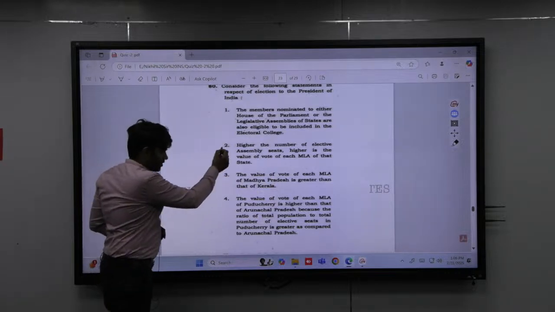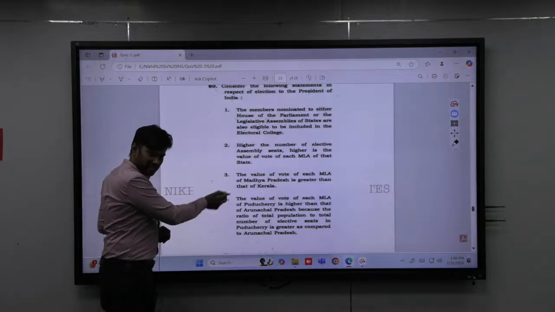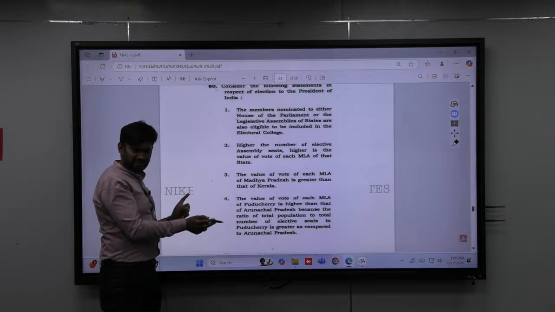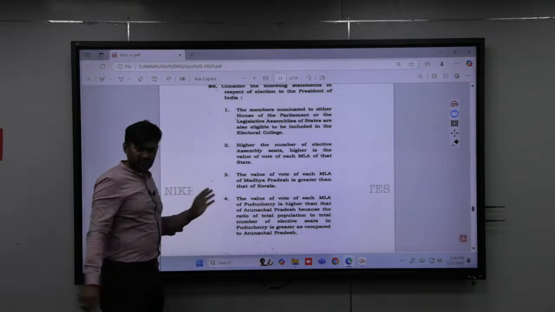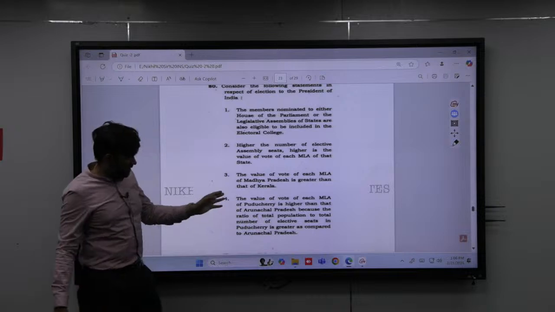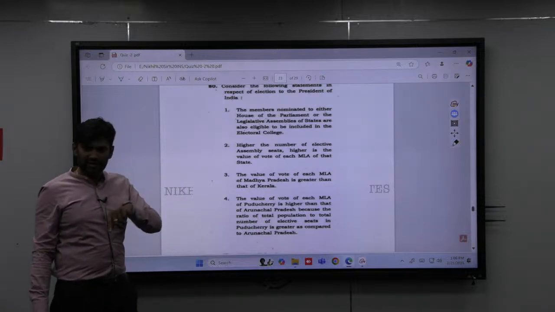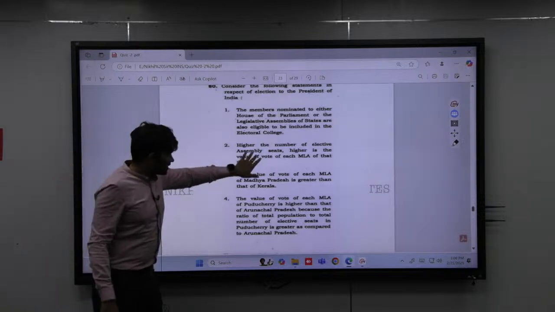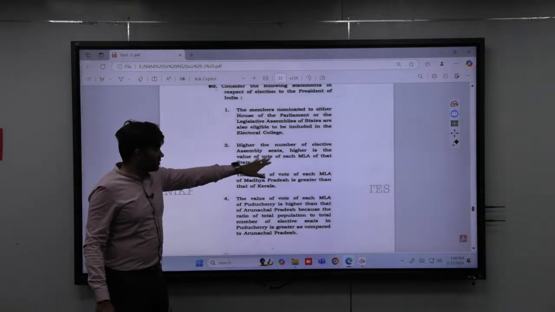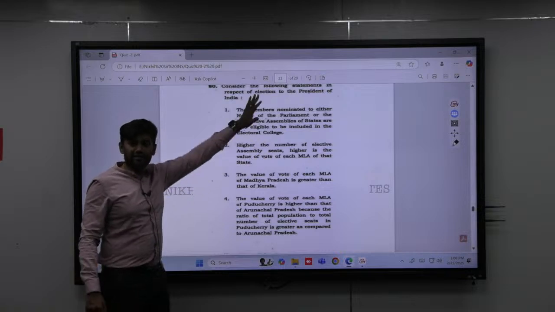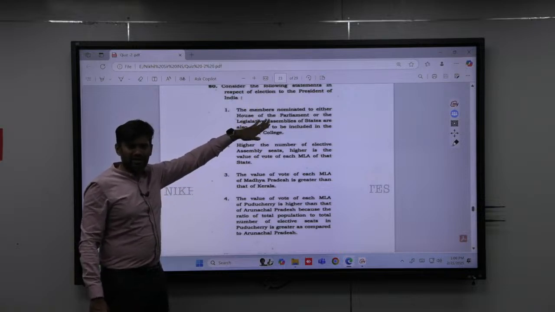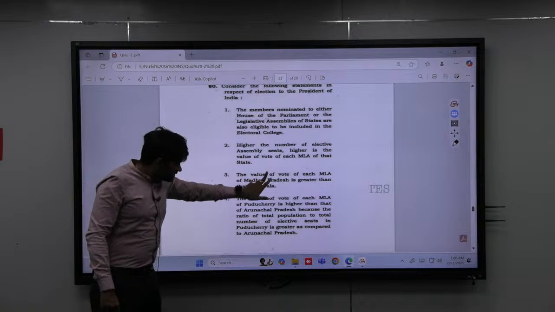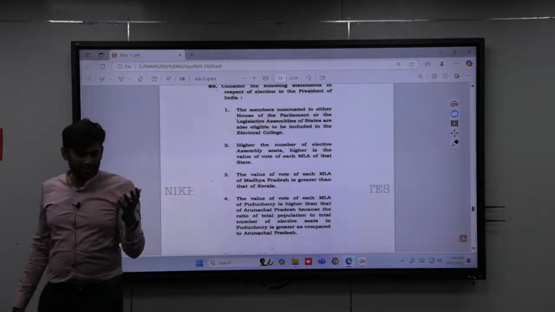The logic you could have used is that if you look at the second statement and the fourth statement, they contradict each other. Here they have given a reason. Why does Puducherry have greater value than Arunachal Pradesh? Because they have given the ratio. And in the second statement, the higher the number of elective assembly seats, the higher the value. Basically that is not the case. This is difficult to guess unless you know.